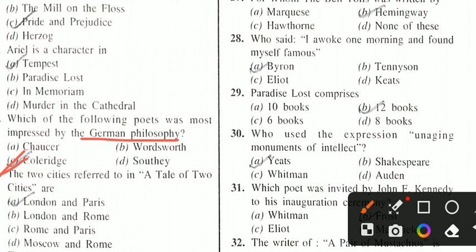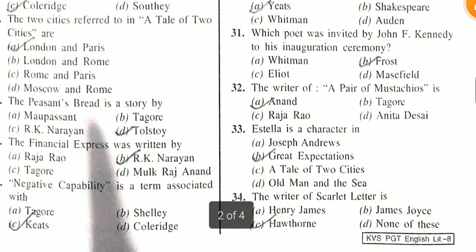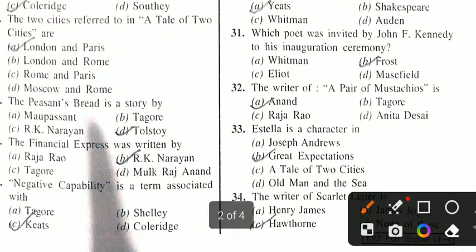Samuel Taylor Coleridge. The two cities referred to in A Tale of Two Cities, which are they? London and Paris. Understood? The Peasant's Bread is a story by Tolstoy. The Financial Express was written by R.K. Narayan.